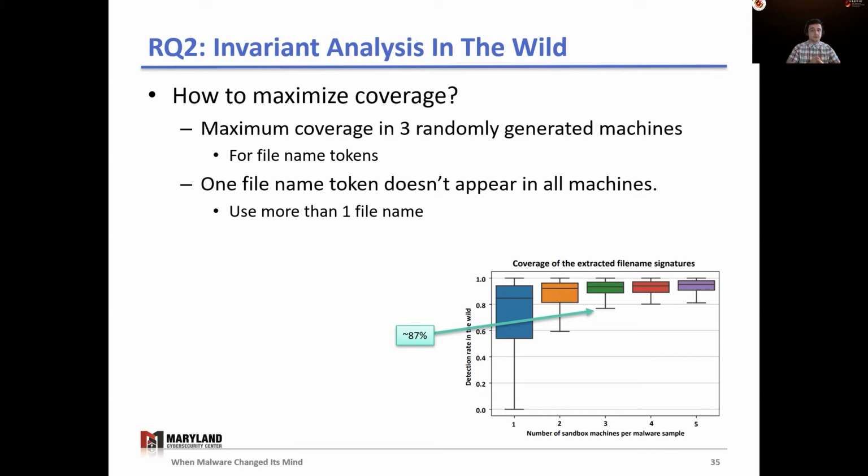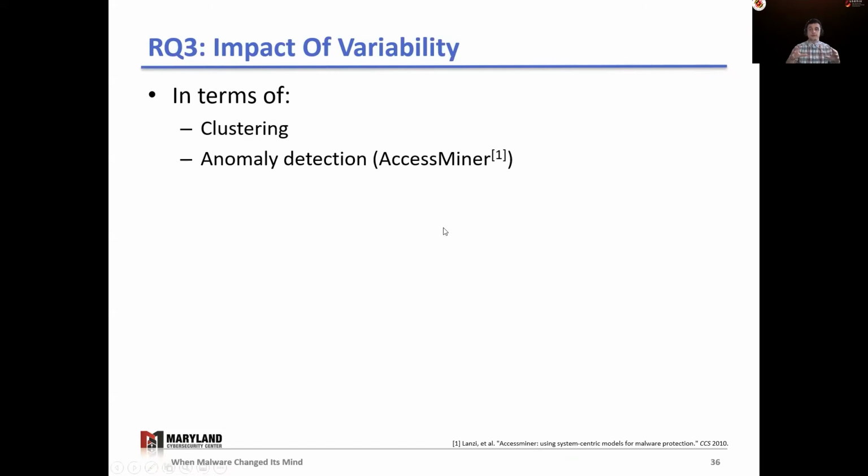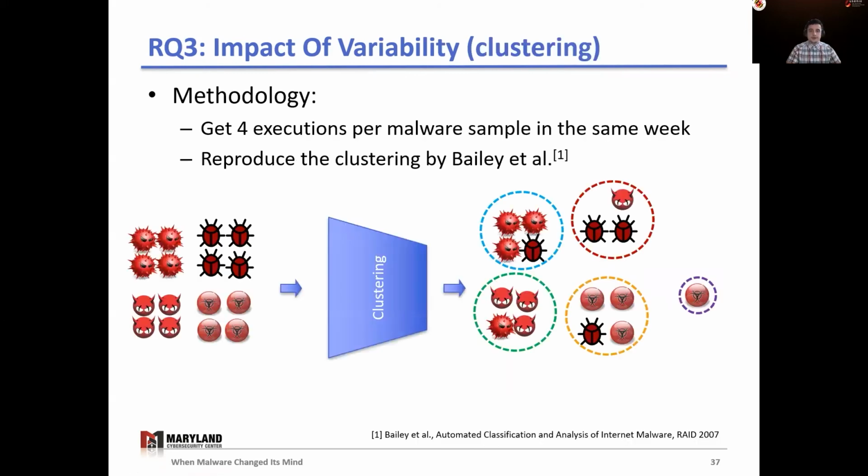The results only hold for file name. However, in the paper, we have more extensive analysis for other parameter types too. Last, we investigate how our variability affects techniques for malware clustering and detection. In the interest of time, we only present results for clustering, and in the paper, we show the impact on AccessMiner and an anomaly detection tool.